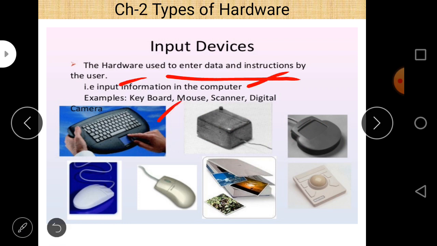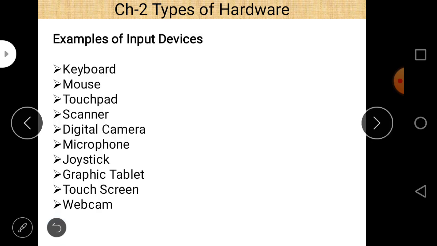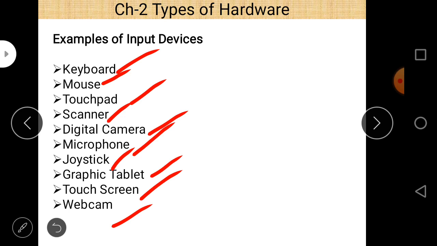Examples are keyboard, mouse, scanner, and digitizer. These are the most common input devices: keyboard, mouse, touchpad, scanner, digital camera, microphone, joystick, graphical tablet, touch screen, webcam. These all are input devices.